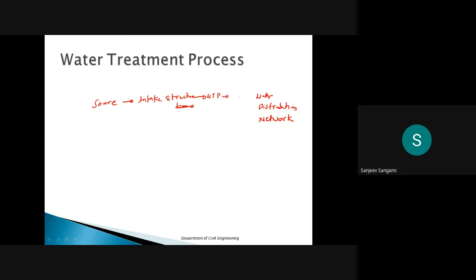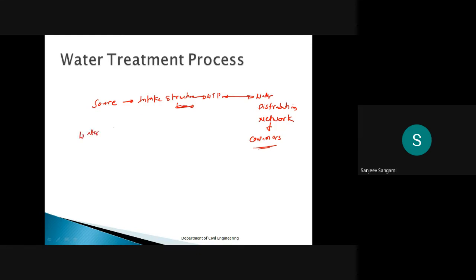Then the water distribution network straight away, then to the consumers. So this is the overall structure of the water treatment plant, if you are running with a water distribution network. These are the major components of this subject also.